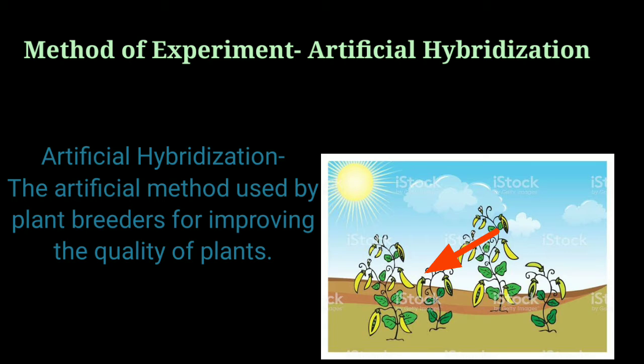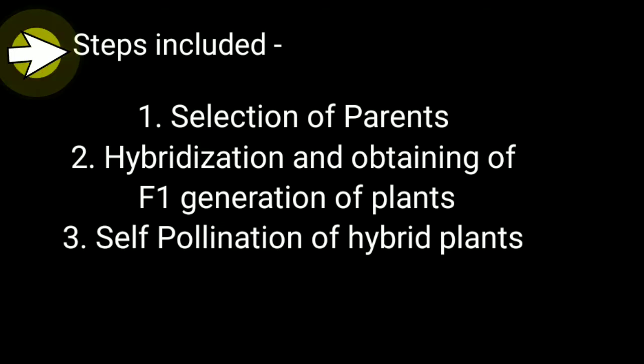Now let's come to Mendel's experiment. During his experiment, Mendel adopted 3 steps. The first is the selection of parents, second, hybridization and obtaining the F1 generation of plants, or we can call them the hybrid plants, and the third step is the self-pollination of hybrid plants.